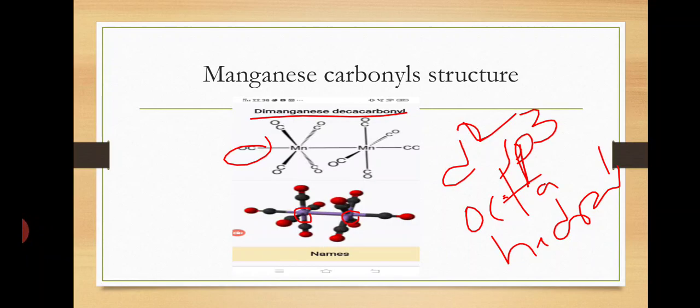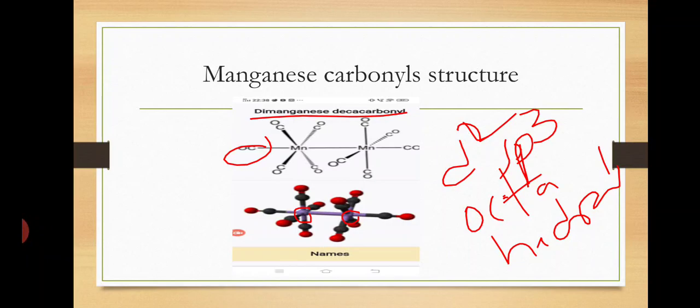The manganese atom undergoes hybridization and forms d2sp3 hybrid orbitals, 6 orbitals in total. One d orbital of manganese has one unpaired electron, and the remaining 5 orbitals are completely empty.